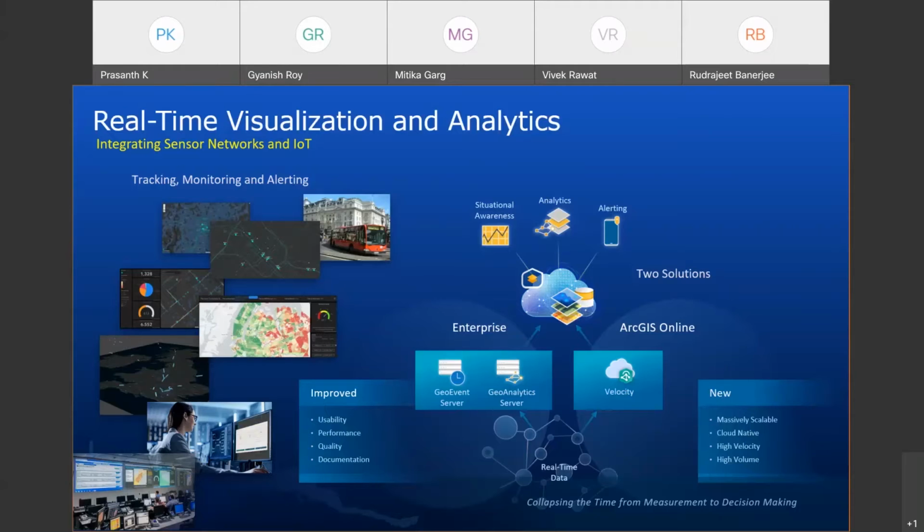ArcGIS Velocity also allows you to do big data analytics. Once such voluminous data is ingested into the ArcGIS system, you would need to analyze it further. You may have to recreate tracks when a cyclone happens or when a specific crime happens. You may have to track a set of assets to help recreate such scenarios. You may have to do density analysis. You may have to do clustering of such a huge volume of data to derive patterns out of it. So big data analytics combined with real time is also possible with these components.